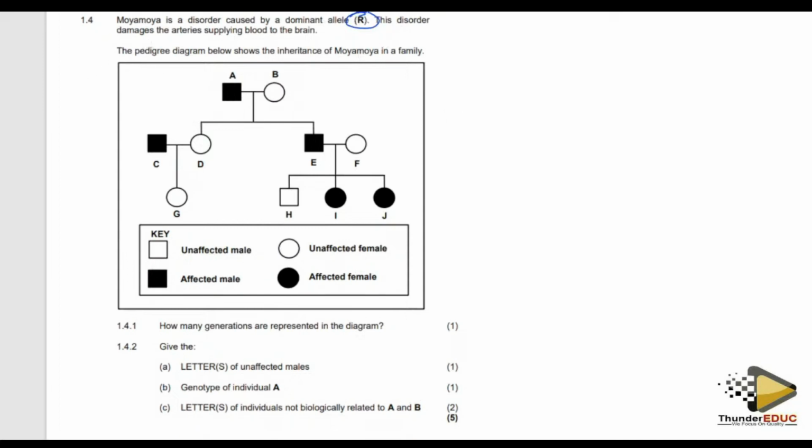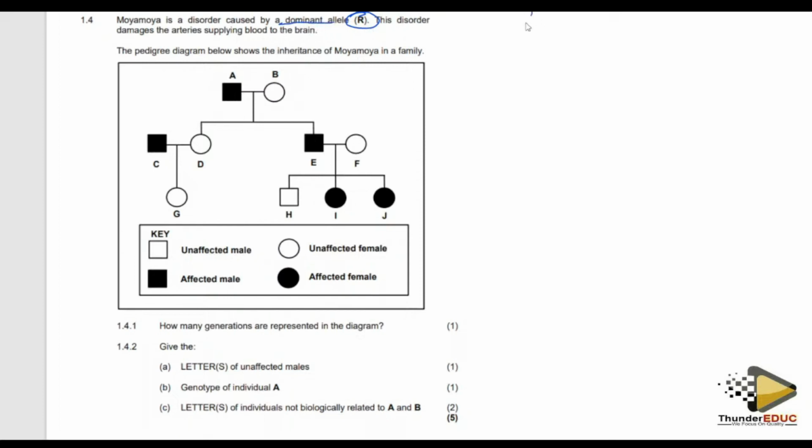This disorder damages the arteries supplying the blood to the brain. So that is what is important here in this statement. We don't want to know about supplying the blood, we don't want to know the condition. What is important is caused by a dominant allele. This is a key point.